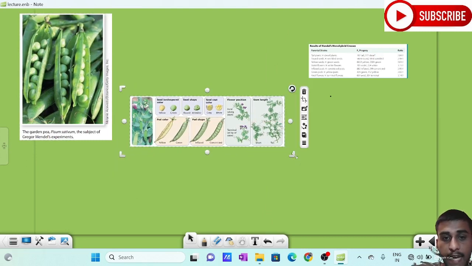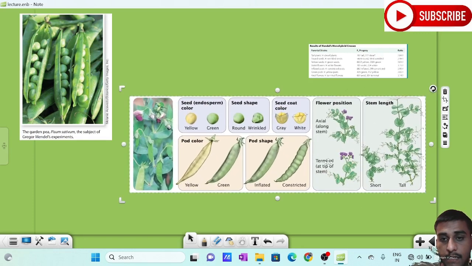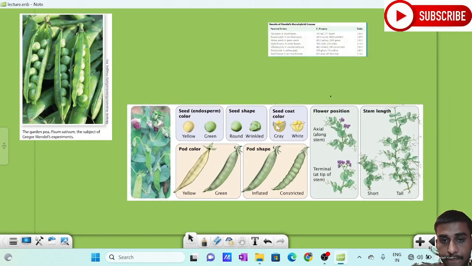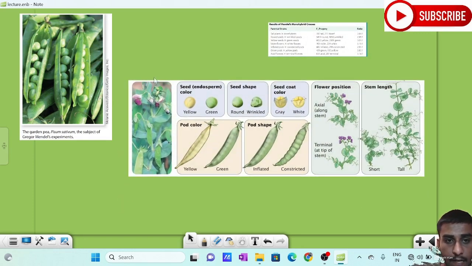So some of the characters, these are the characters he took to study, right? Look, seed endosperm. Actually, seed color means it is the color of the endosperm, not the coat color. The coat color is actually gray and white. Actually it is not needed in textbook. Just understand the textbook, because these are some extra things. And you just look at the pod color and the pod shape, right?